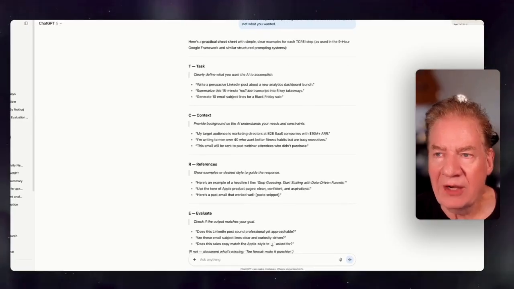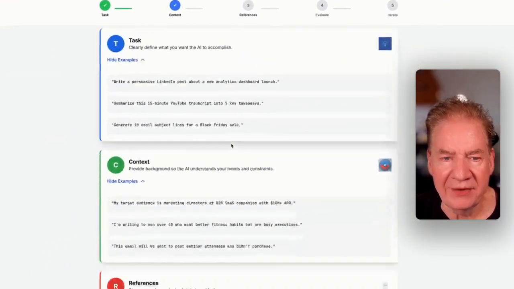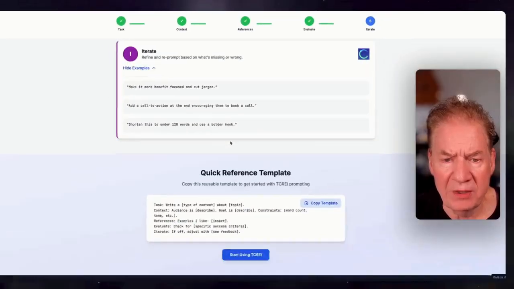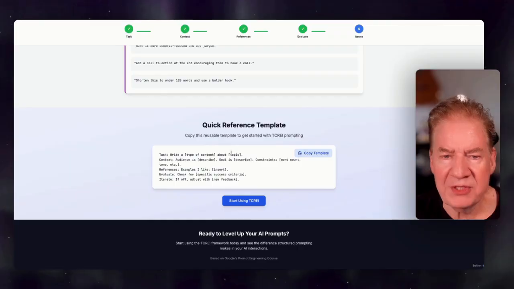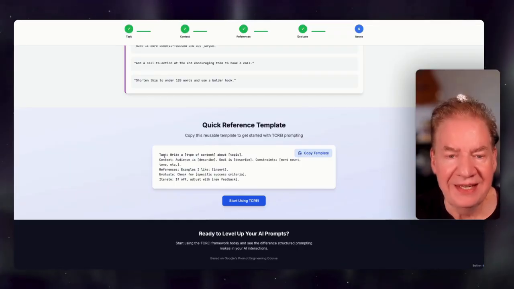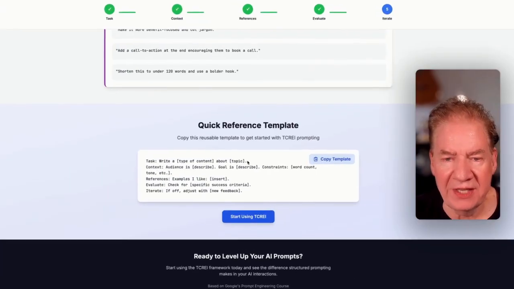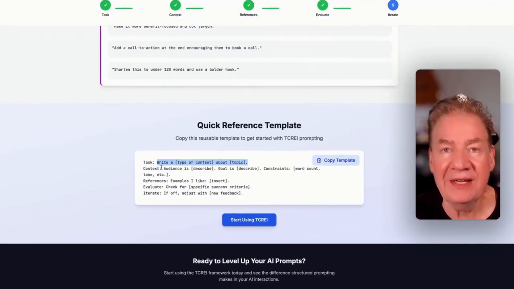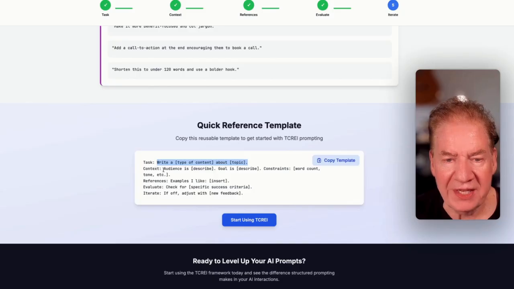So let's go back over to the app that I created, and let's talk about the template. How simple is this, guys and gals? Task: write a type of content about a topic. Okay, perfect. Context: audience is, describe. Goal is, describe. Constraints: word count, tone, etc. References: examples I like, insert. Evaluate: check for specific success criteria.